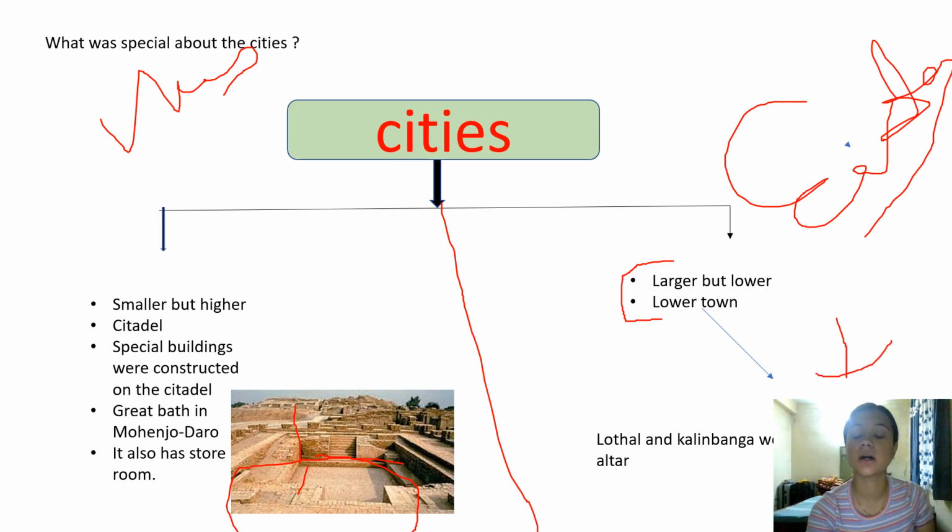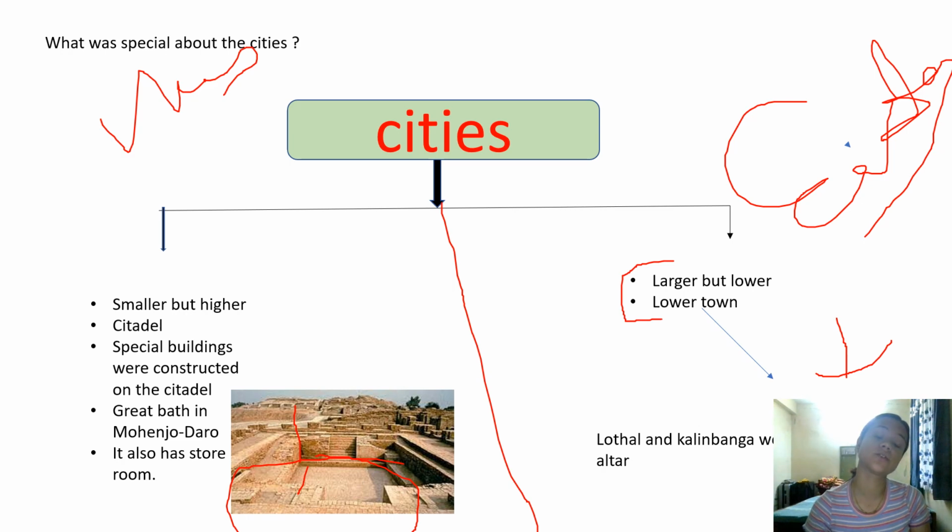Lothal and Kalibangan was the Avatar or something, that was, we do things where it was like, now you can see that there is a citadel and a large lower town where people sat in the city.